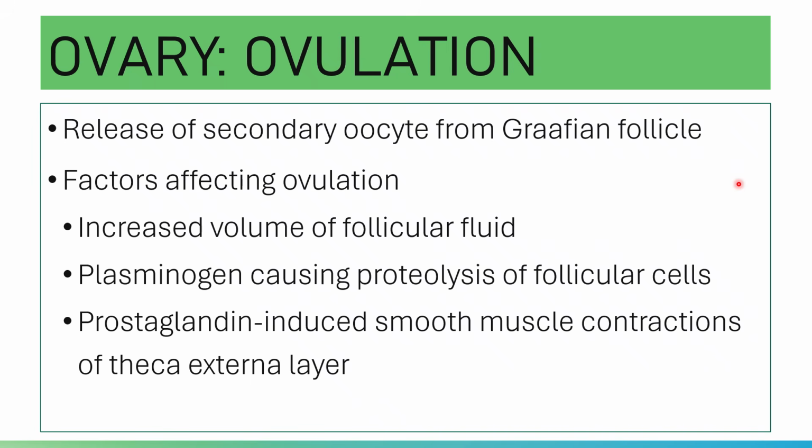The activity of your proteolytic enzymes like collagenase and plasminogen activator within the follicle will weaken and digest the connective tissues of your follicular wall and also the outer ovarian wall, releasing your secondary oocyte. And of course, your prostaglandins will stimulate the contractions of the smooth muscle fibers found in the outer theca externa layer of the follicle.